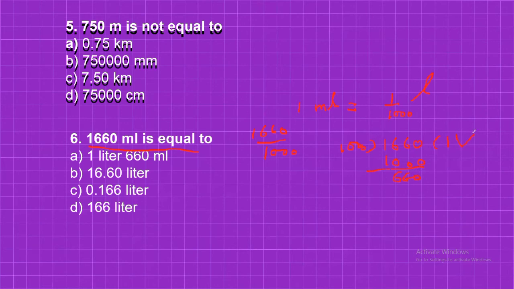So the answer will be 1 liter and 660 milliliter. So that option is correct. This is the conversion of 1660 milliliter into liter and milliliter.